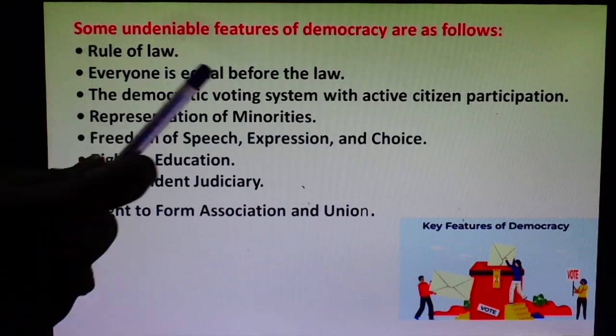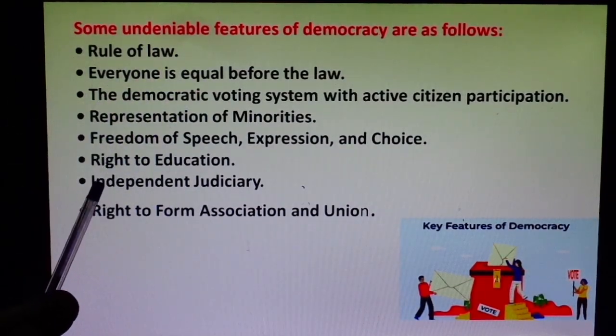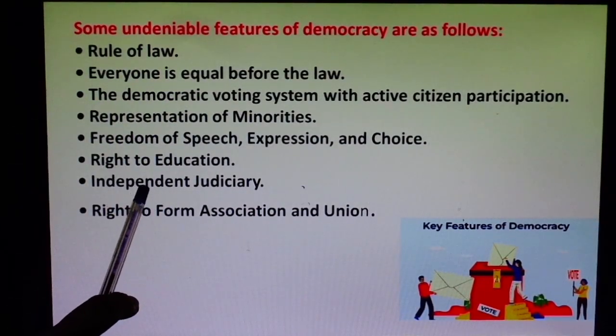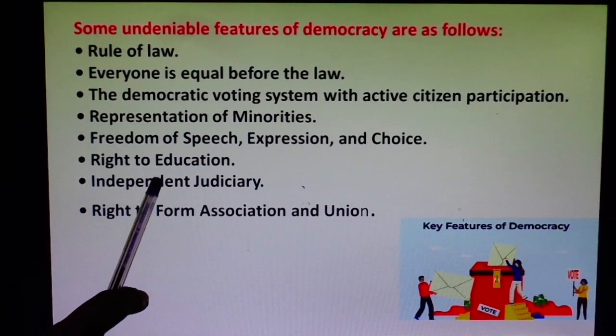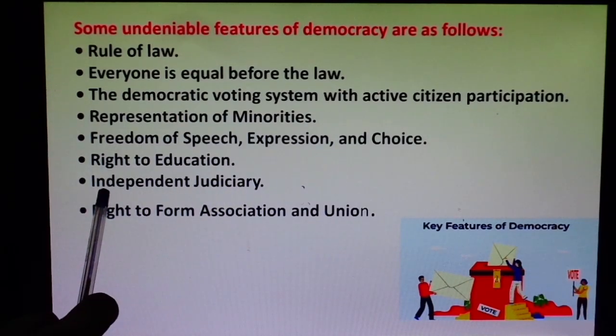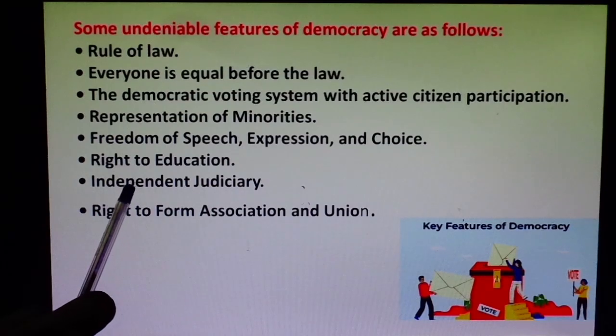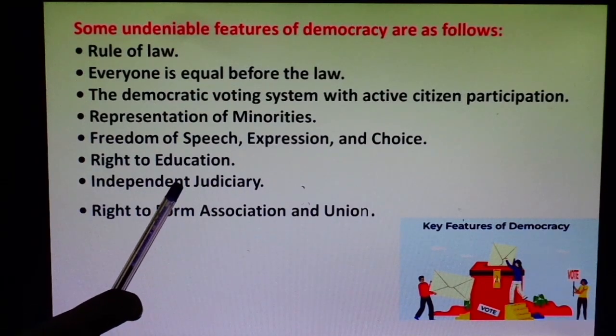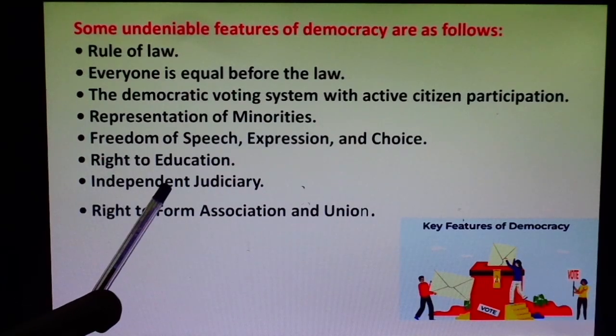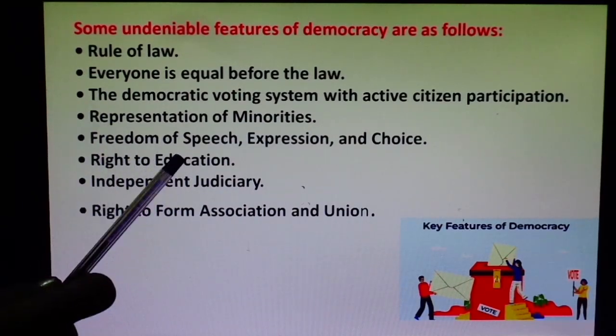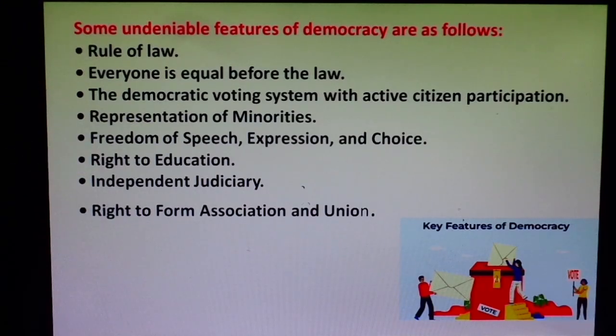Next is the next feature of democracy, independent judiciary, a very important feature for a democratic country, for the safety of democracy. When we talk about the independent judiciary, firstly students, we have to know the organs of the government. 10th class students, levels of the government are the central level, the state level and the local level.